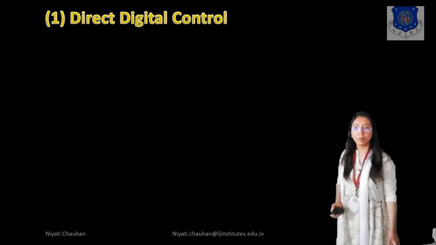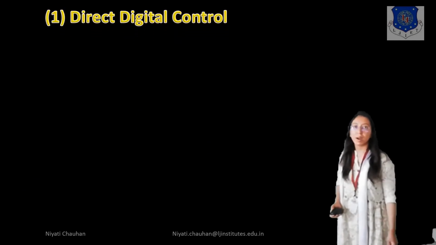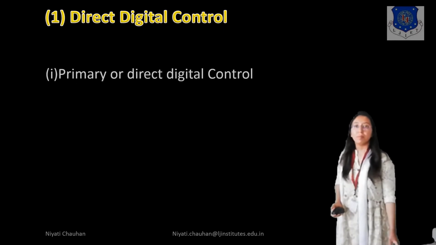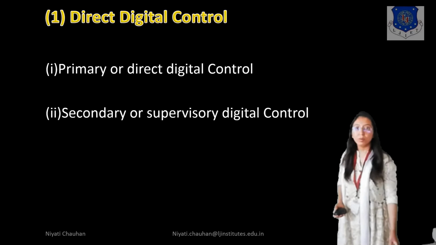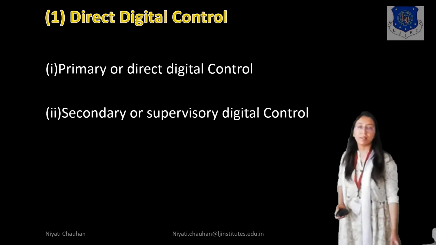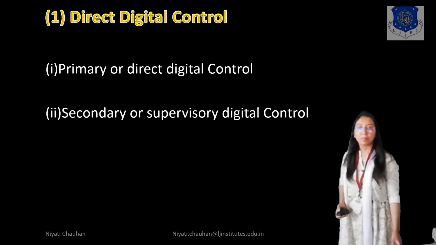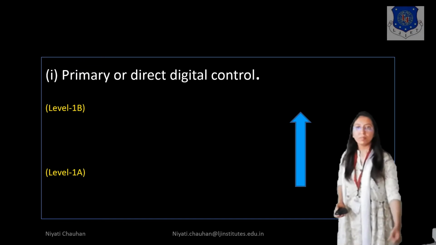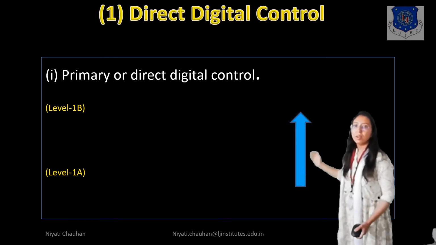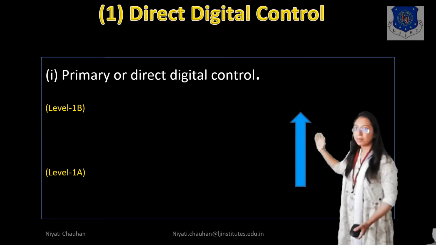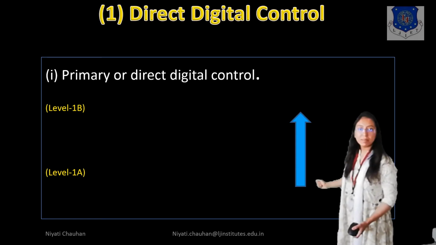Direct digital control is divided into 2 parts. Number 1, primary or direct digital control, and number 2, secondary or supervisory digital control. First, you can see the basic block diagram of primary or direct digital control shown on my screen.